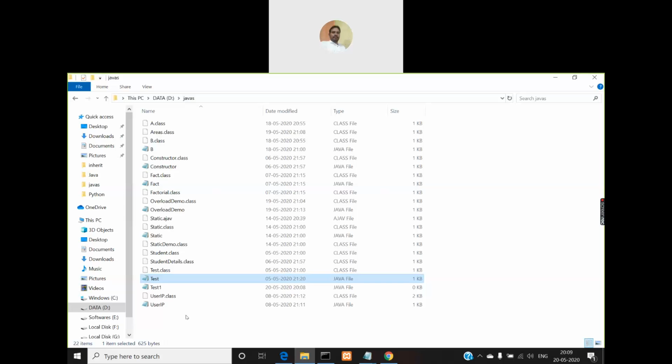That is not permitted, because if you were allowed to, when you try to open the file by mentioning the name and extension test.java, which file has to be opened? How will the operating system know which to open? You may intend to open one file, but it may open another, right?